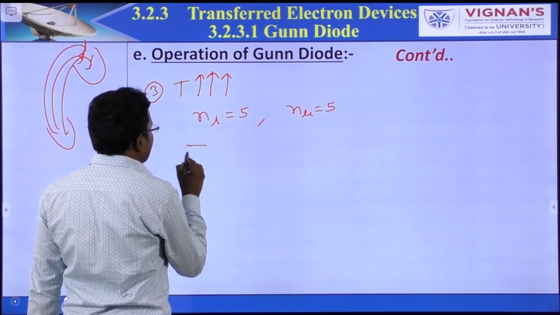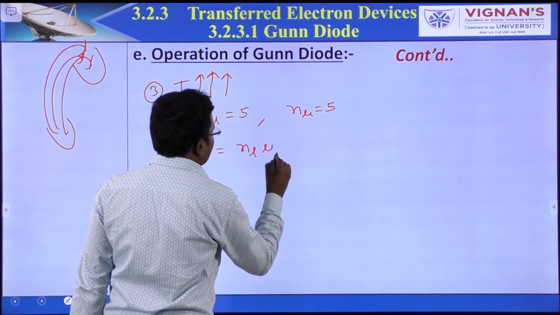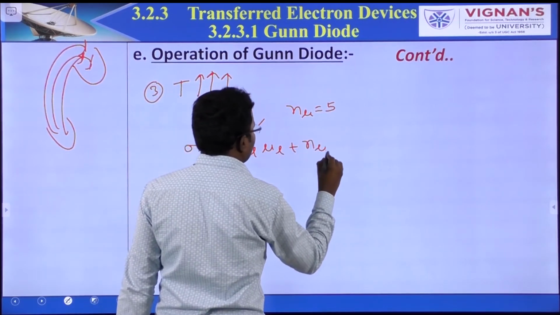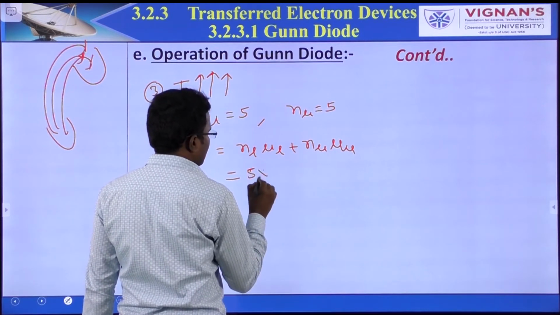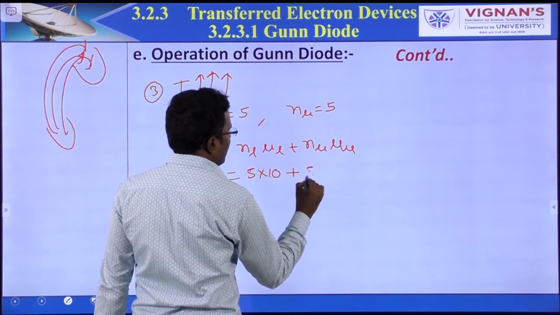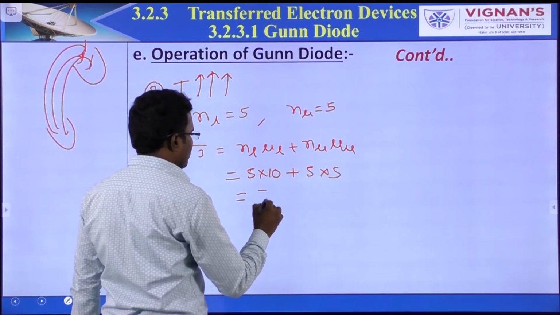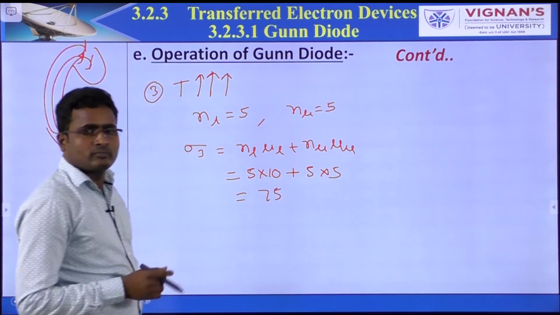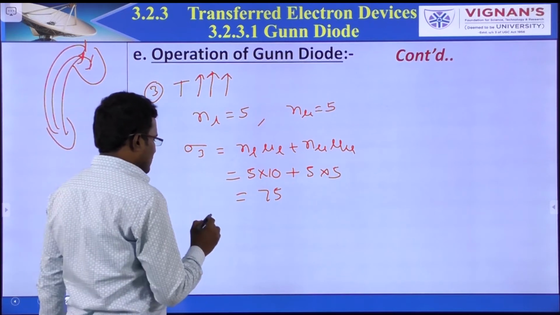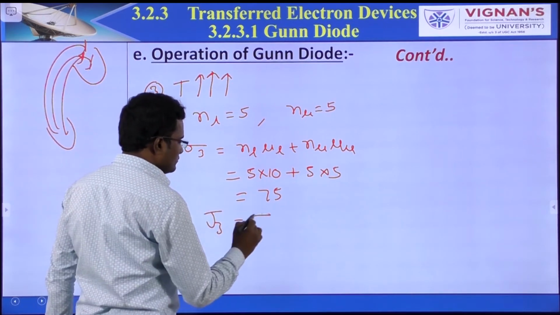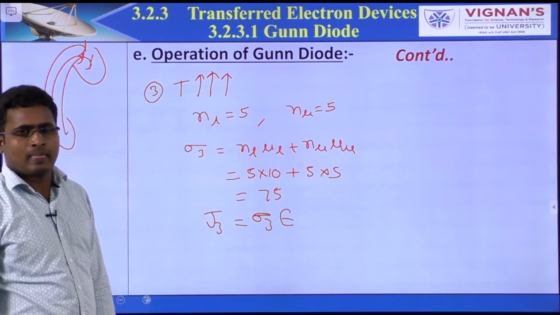So therefore sigma, third case, is NL mu L plus Nu mu U. So NL is 5. This is fixed, 5. So 75. Compared to the previous case, again conductivity decreases. So what about J3? Sigma 3 E. So current density also decreases.